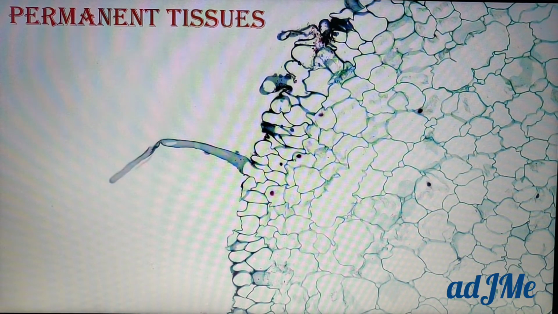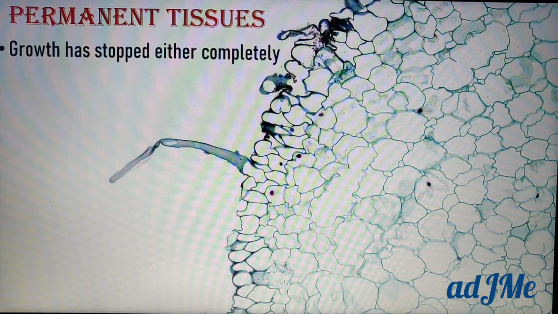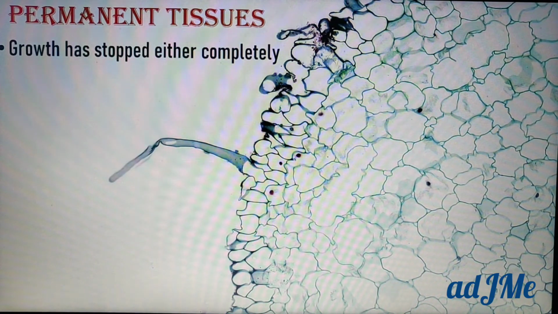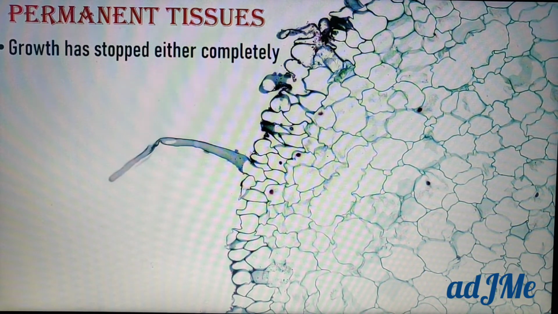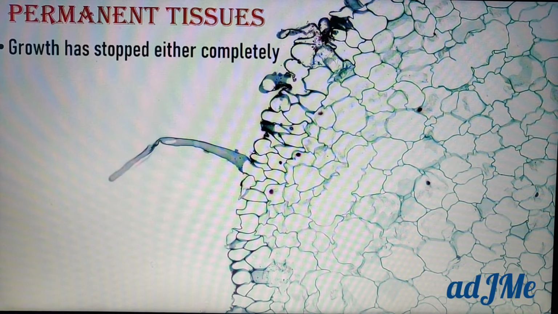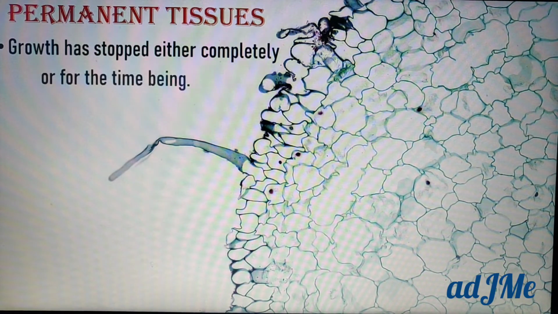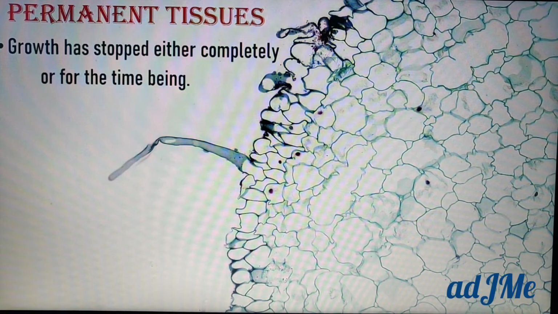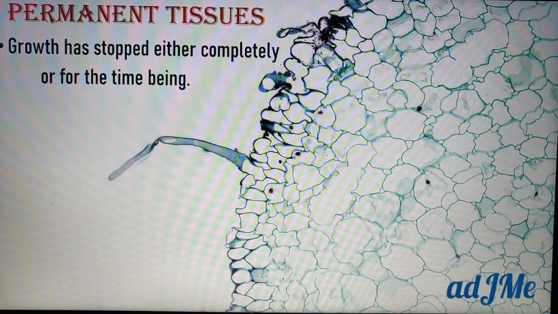Permanent tissues, as we discussed before, tissues are none other than a collection of cells, and in these kinds of tissues the growth has stopped either completely or for the time being. So that is the main difference between a meristematic tissue and a permanent tissue.